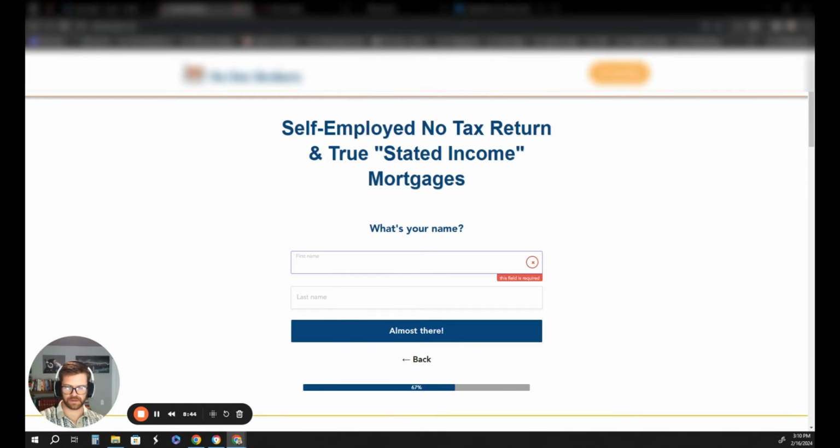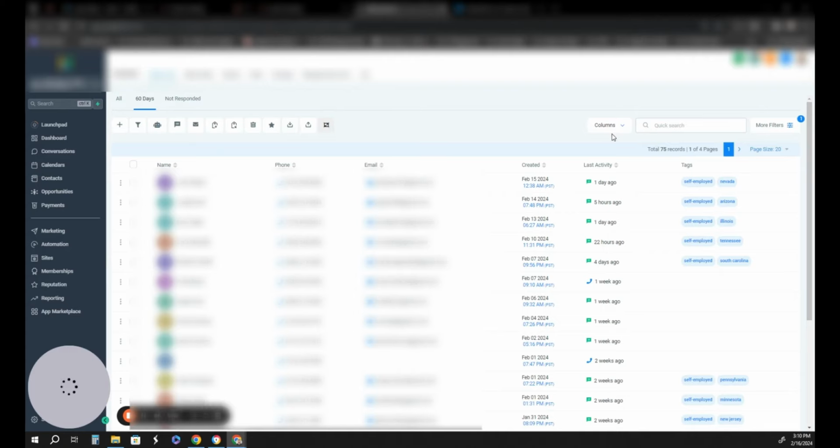Now, where the leads go after this, like I said, I use High Level. So if they fill out the form or if they book an appointment, they all show up in here. I have the leads going to an appointment campaign if they book an appointment. And if they don't do that and they just fill out the form, they're going to go into an automated follow-up campaign that's going to reach out day 1, day 2, day 3, day 5, day 10, etc. And 80% of the content in there is going to be value-based. If you guys want that, shoot an email to me. I'm happy to send that over to you, all the scripts and templates. No sweat off my back.